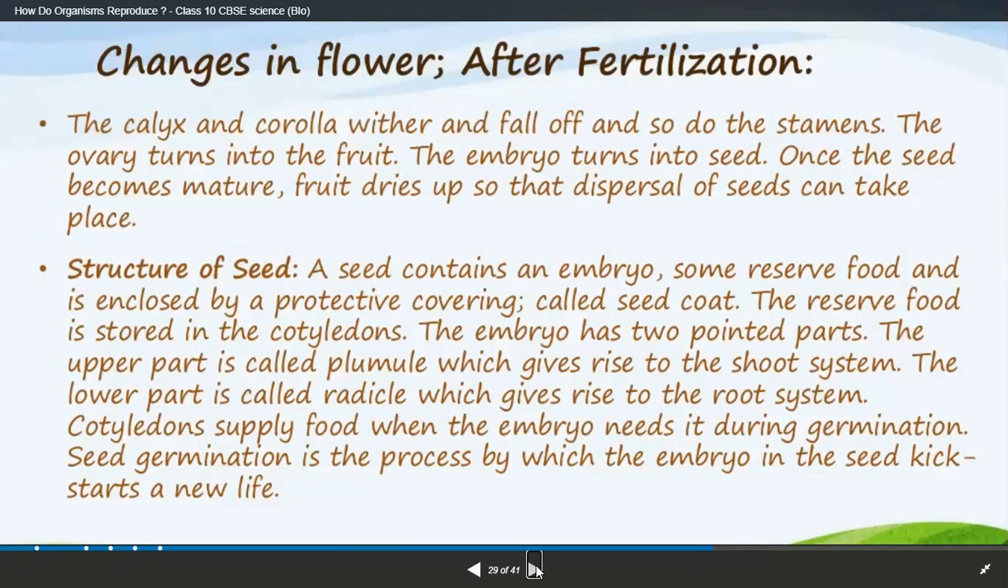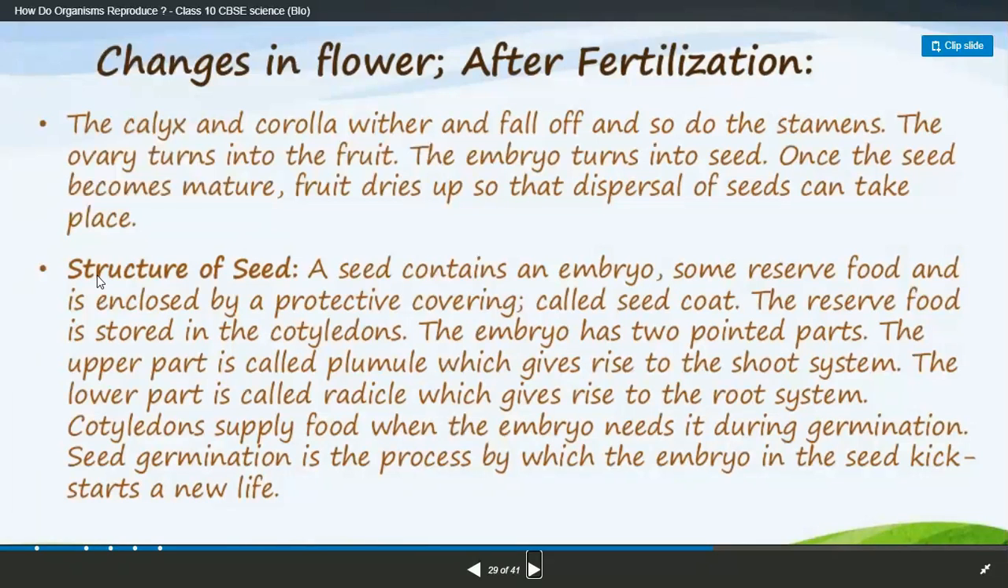Now, changes in the flower after fertilization. What are the changes that happen? The calyx and corolla wither and fall off, and so do the stamens. The ovary turns into a fruit. The embryo turns into a seed. Once the seed becomes mature, the fruit dries up, and so the dispersal of seeds can take place. Obviously this is a very important process. If you read it carefully, you'll get into it more, and it's a very easy thing.